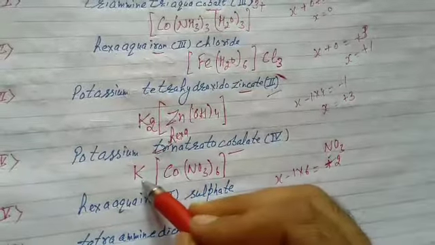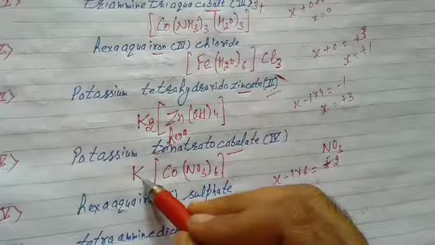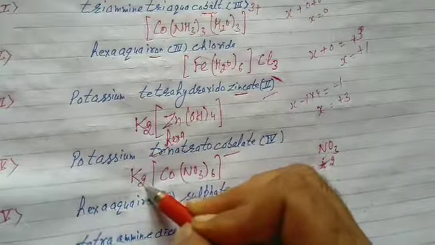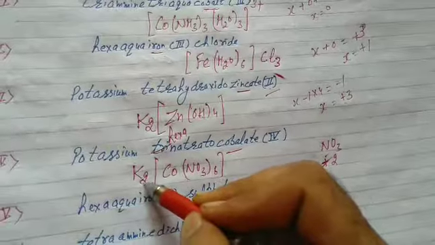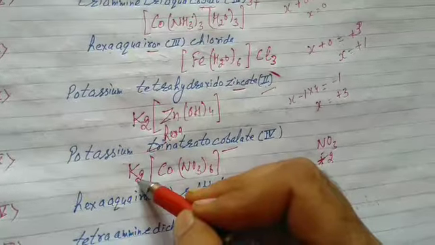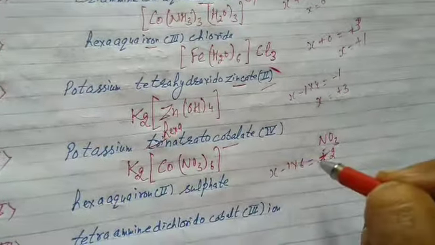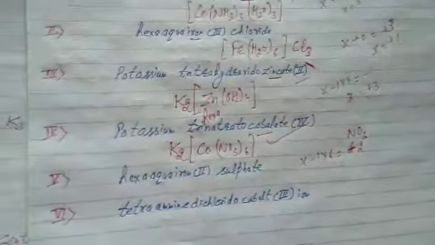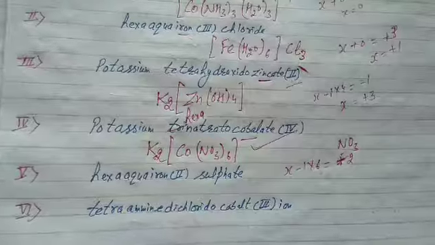But at present it is minus 1 because the counter ion is potassium. Now I mention it 2 times. Plus 1 into 2, counter ion 2 positive. The complex carries 2 negative. x minus 6 equal to minus 2, so x equal to 4. Again, please practice this and submit it to me. Thank you.